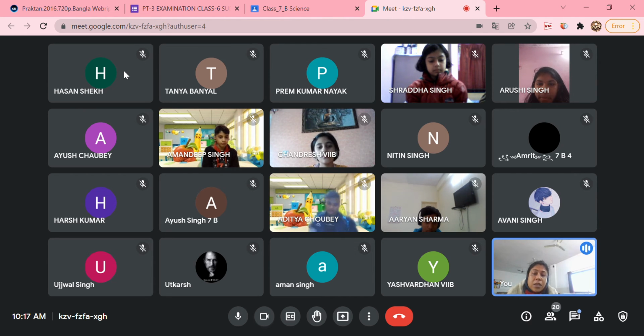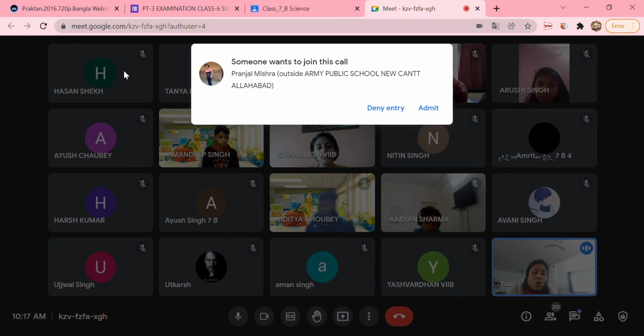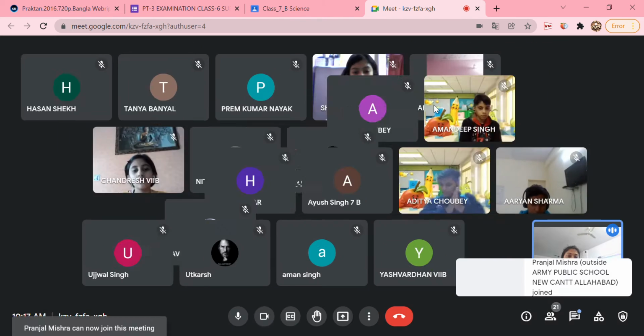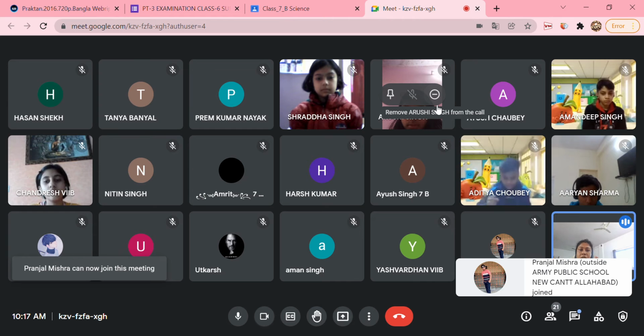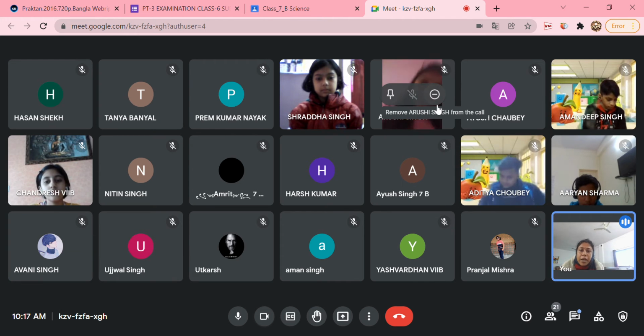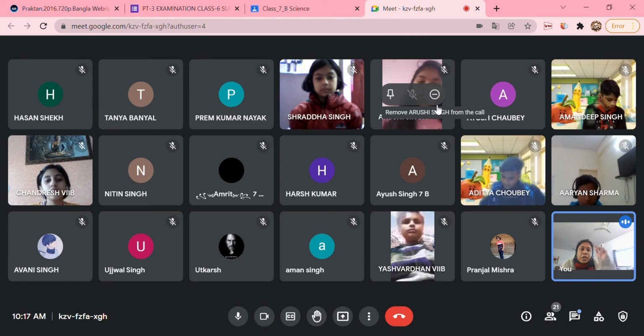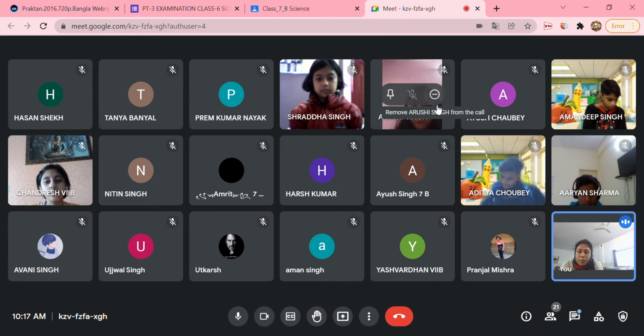From this chapter we get the concept of speed. What is speed actually? Speed is the distance covered per unit time. So how can we symbolize speed? Speed is equal to distance divided by time. How is speed measured? It is measured with the help of an instrument called a speedometer.